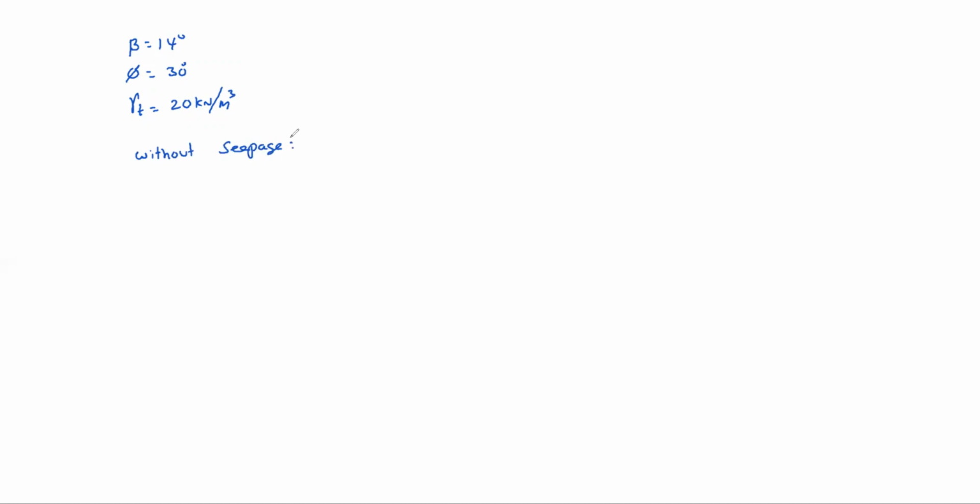Without seepage. It is cohesionless soil, cohesionless soil means C equal to 0. Without seepage, factor of safety equal to tan phi by tan beta directly. So tan 30 degrees by tan 14 degrees. How much? Tan phi by tan beta is 2.32.